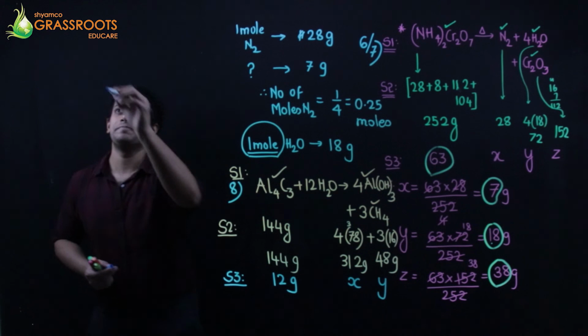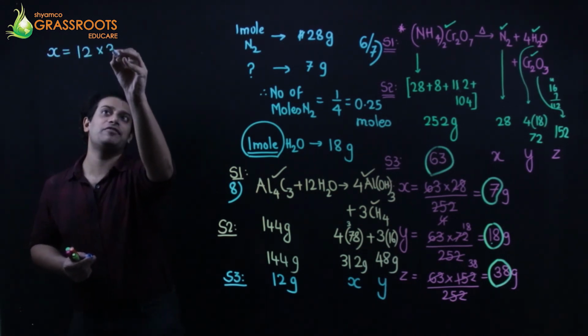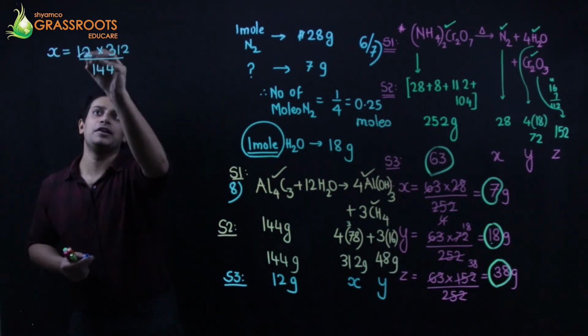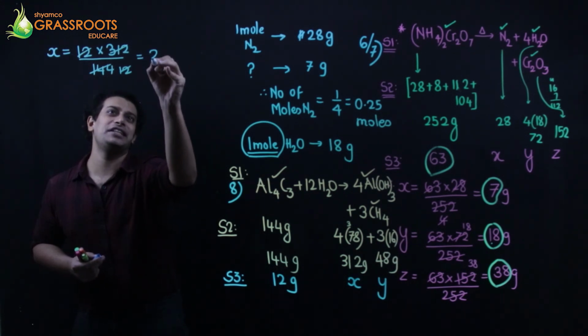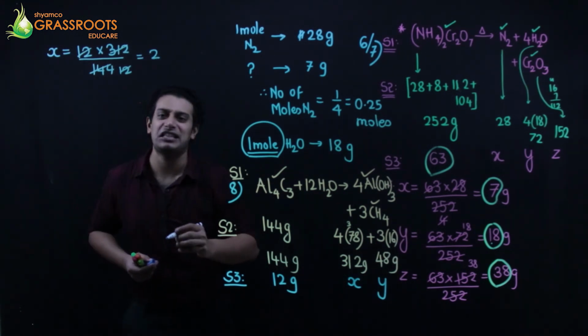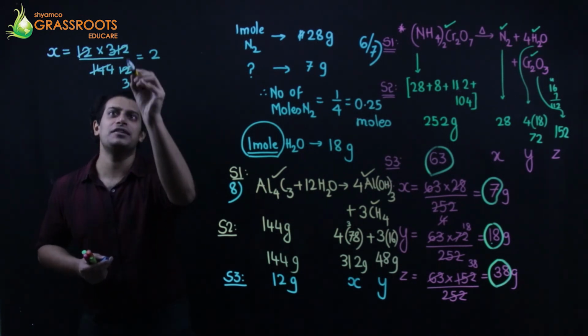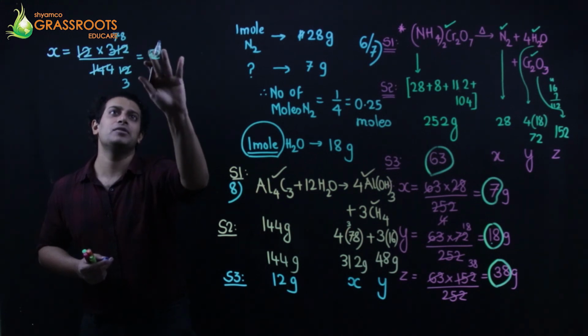Cross multiply. So you get X as 12 into 312 upon 144. 12 12s are 12 ones are 12 और 2s are 24. नहीं 12 के टेबल में नहीं जाता है. What about 4? Yeah, 4 3s are 4 7s are 28. 4 8s are okay.